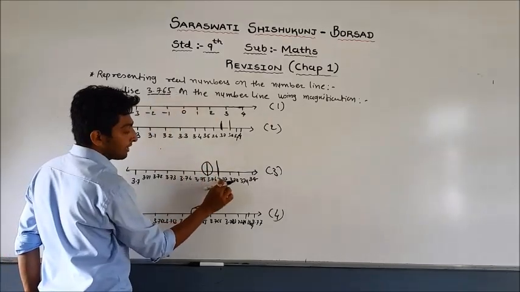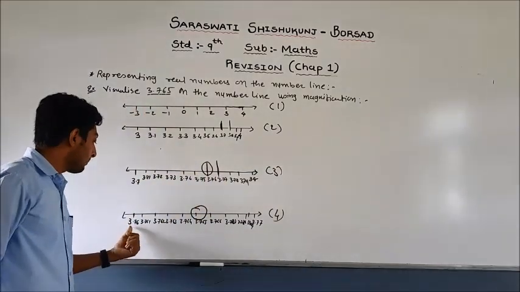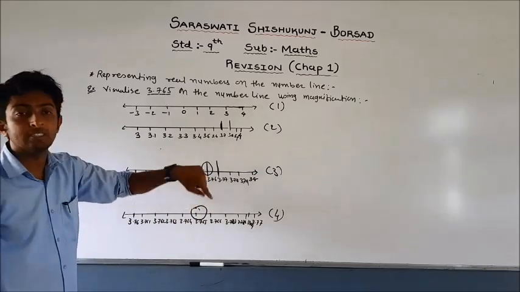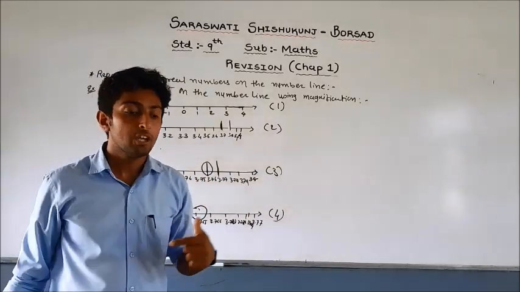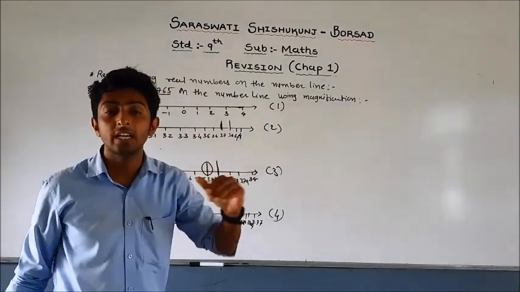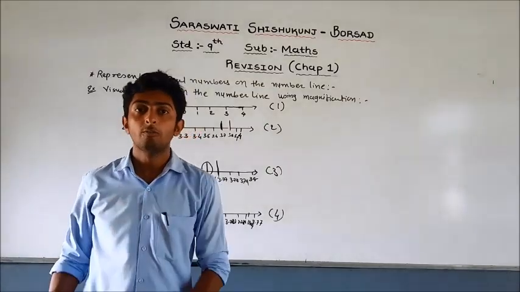So you have to write 3.76 and 3.77, and this number is 3.765. So in this way you have to visualize the number on the number line using successive magnification. Now let us move further.